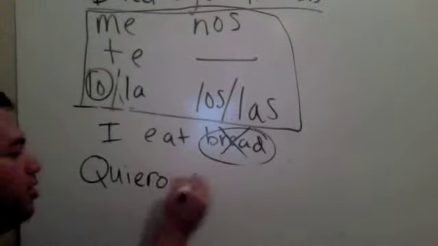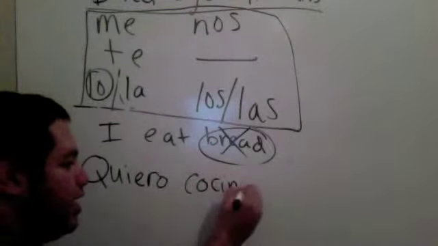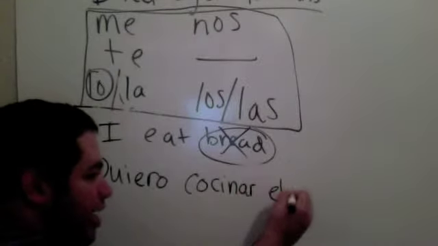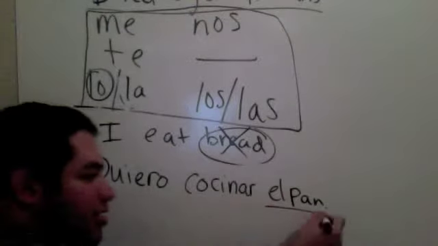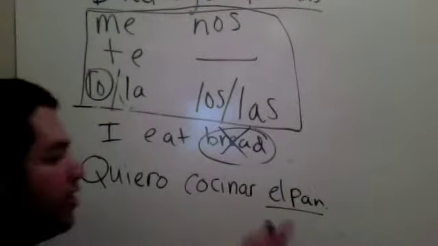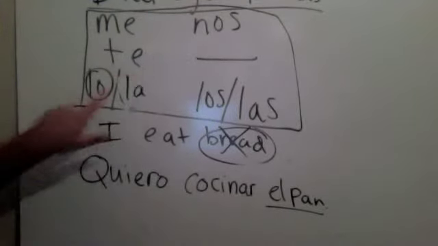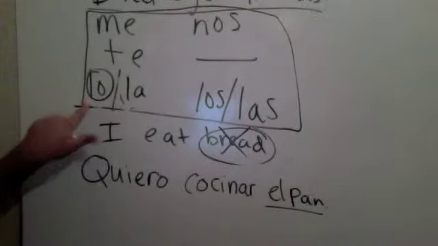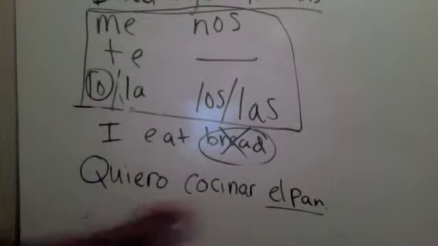Quiero cocinar el pan. What do we want to cook? The bread. We've already established it's lo because it's the only one that makes sense. Now, let's get rid of this and replace it with lo.